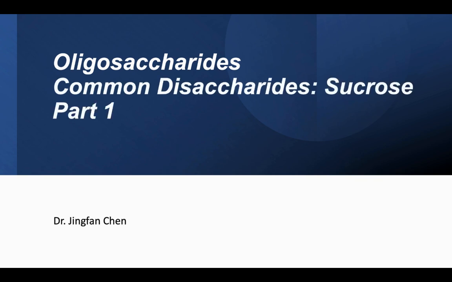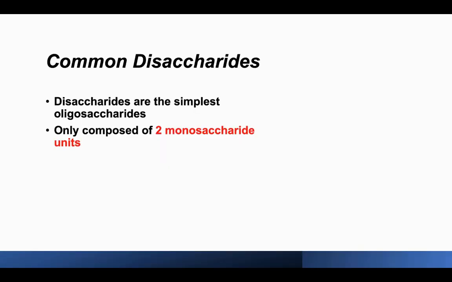Welcome back. We're going to go to the third topic of oligosaccharides, common disaccharides. The first disaccharide we'll talk about is sucrose. So, what are disaccharides? Disaccharides are the simplest form of oligosaccharides. They are only composed of two monosaccharide units.